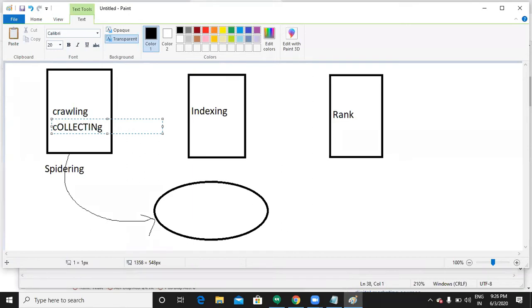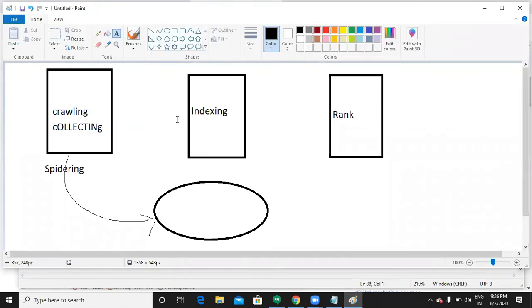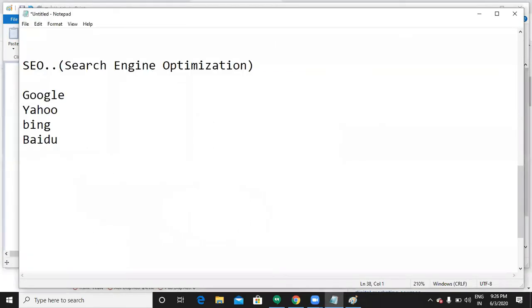The next thing is, after collecting, what does it do? After collecting, it organizes the data. After crawling, it organizes this data. Let us say, do we have categories in a website? What is the purpose of categorizing posts and so on? Let me show you a clear diagram. Let us assume this is how Google organizes the website: shopping, electronic devices, and some kinds of sports.